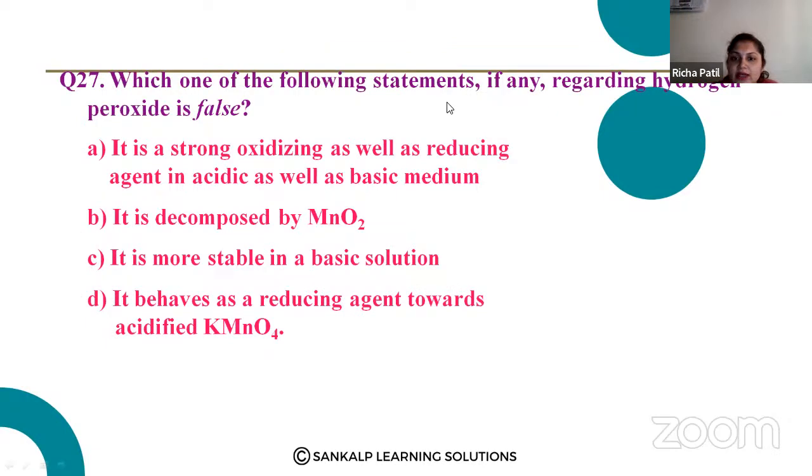Which one of the following statements regarding hydrogen peroxide is false? Just see, go through the points. So this is correct. It is a strong oxidizing as well as reducing agent in both acidic and basic conditions. It is decomposed by MnO2. Correct. Option C, it behaves as a reducing agent. It is more stable in acidic medium, not basic medium. So this is the correct answer.